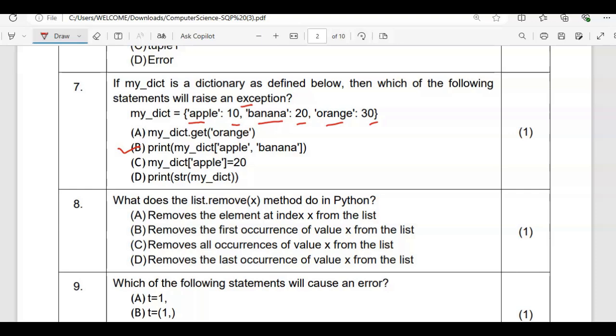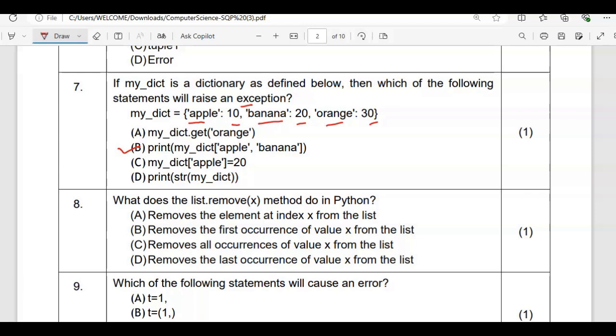Then for apple they are assigning value 20. So it is a mutable data type. This is correct only. And str, we are converting a string into str. That is also fine. So the correct answer is B only. This is going to generate an error because at a time you will be able to extract a single value with the help of a key. Moving to the next question.